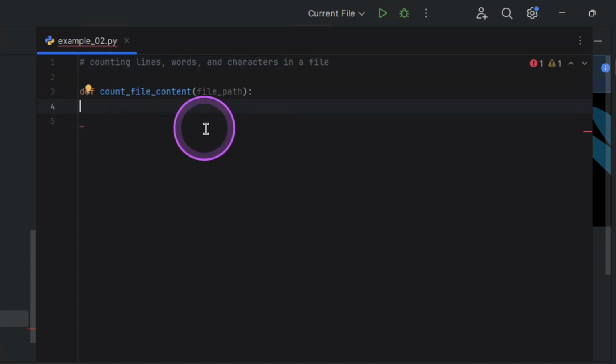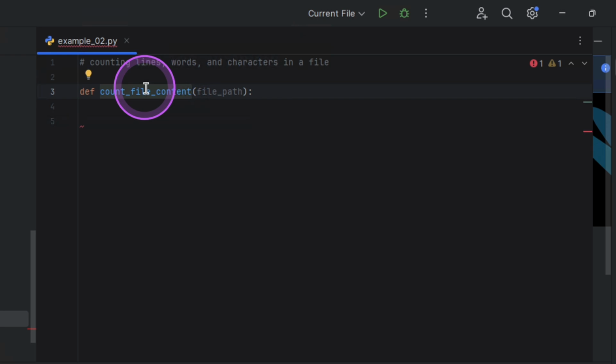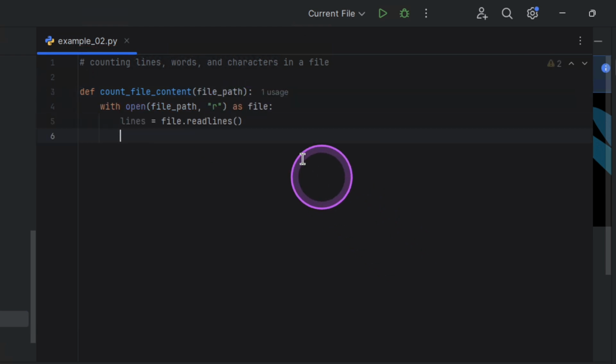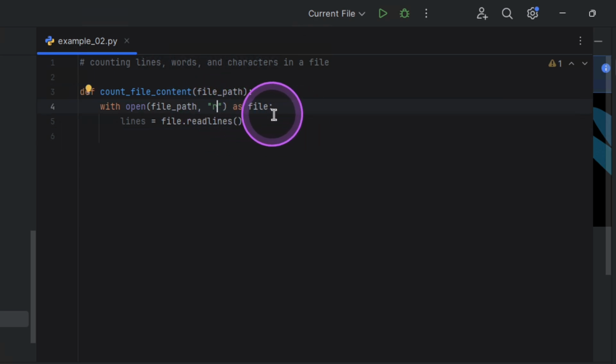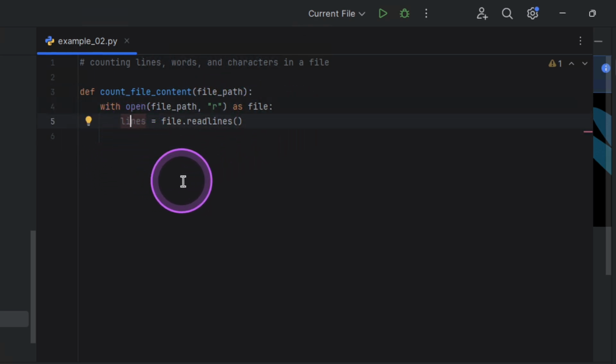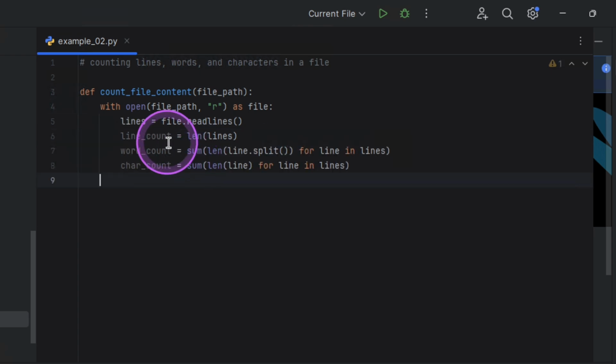The first thing I'm going to do is create the function, give the function a name that I'm going to be using, and the argument is the file path. So the user will provide the file path, and we're going to be using that to call the function. After that, we're going to be opening the file, and reading it as file. For lines, I'm just going to give a variable, and what the variable does is read the lines. The readlines is going to read the lines from my text into a list. After that, I'm going to put in all of the variables I want to return. Line count is going to be the length of the lines, just looking at the length of the lines to get the line count.